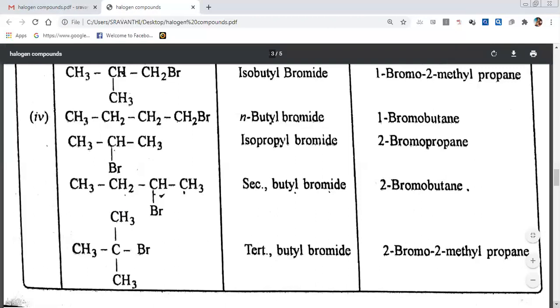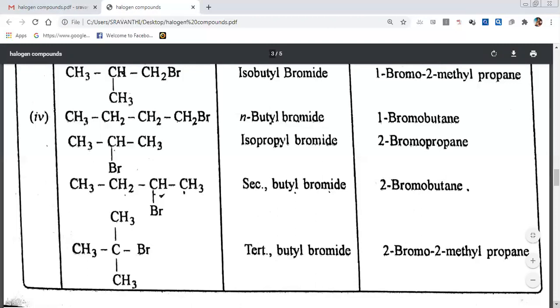These are all aliphatic hydrocarbons. In aliphatic hydrocarbons, I have taken only alkanes. If you remove one of the hydrogens from alkanes, we get alkyl. The simplest is methane. Methane has 4 hydrogens. If you replace one of the hydrogens, we get CH3. CH3 is called methyl. Ethane is C2H6.